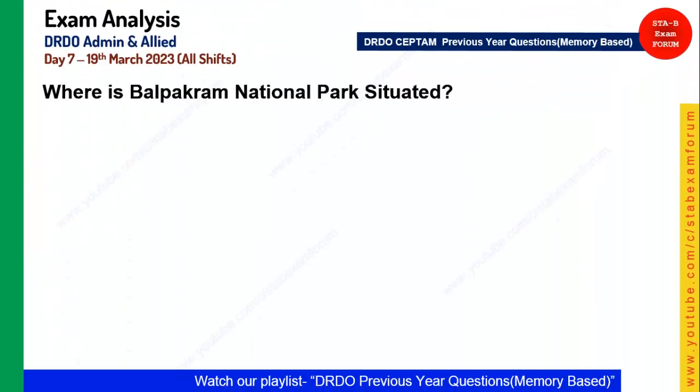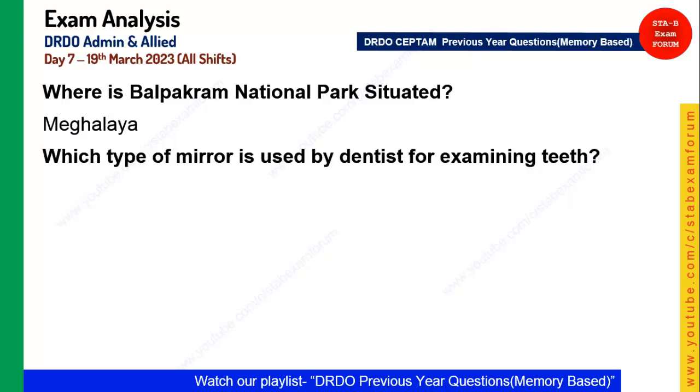Coming to the next, it is from geography. Where is Balpakram National Park situated? Student, Balpakram, it is in, I think, Meghalaya, I guess. Yes, the answer was Meghalaya. It is a very difficult one. It is not a common national park, but a very important national park in the northeast region. So Meghalaya is the right answer.